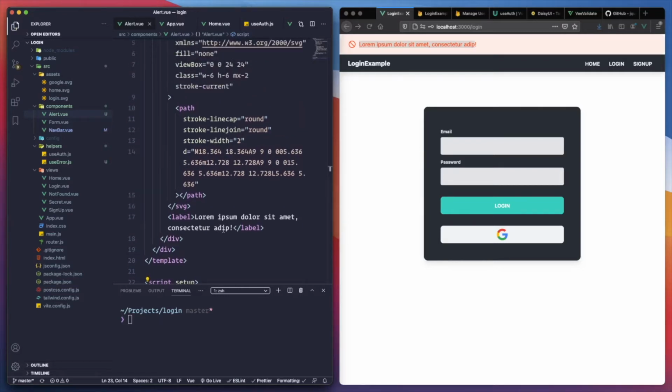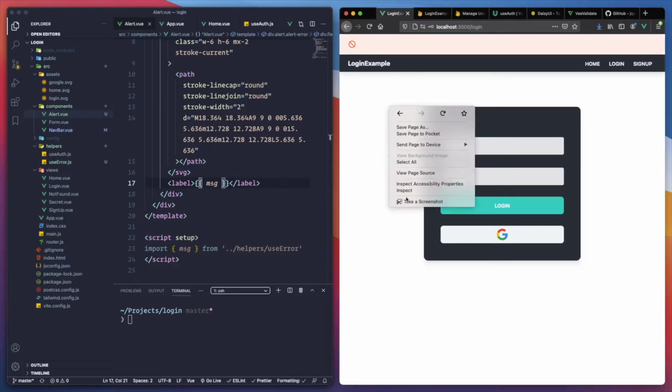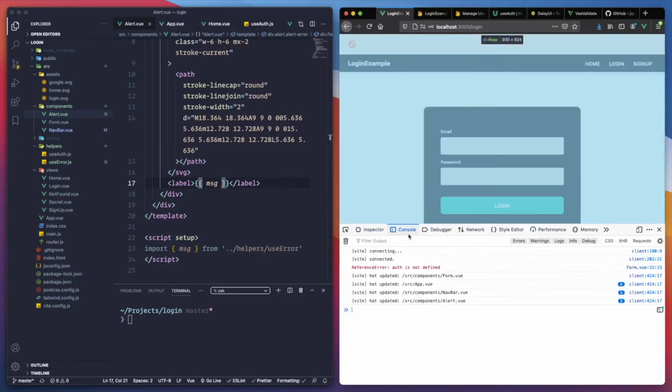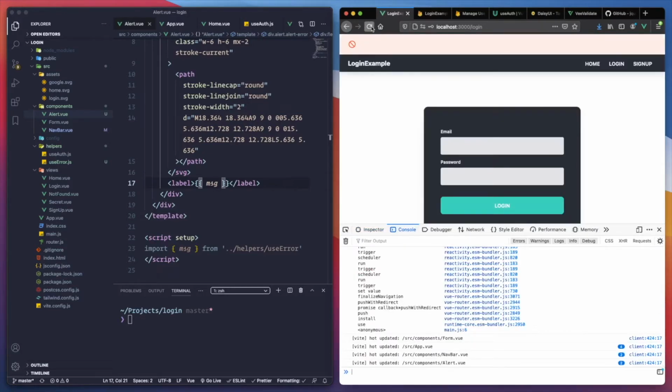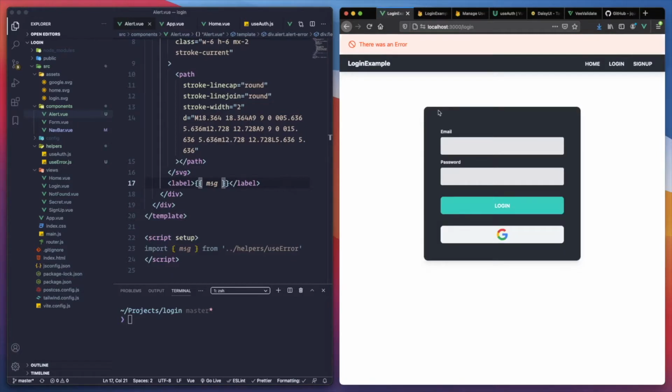With that, we change this text to be our message. It didn't like it at first. What's happening here? Let's see. Oh, there you go. We just started. 'There was an error.' Yeah, perfect. So the error message is there.